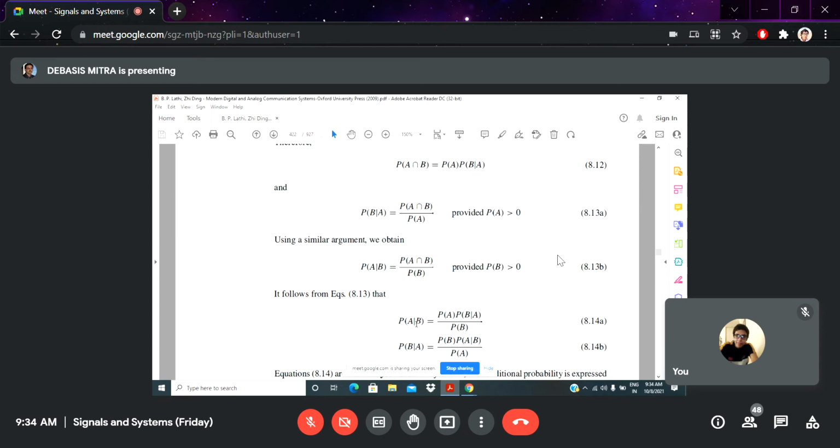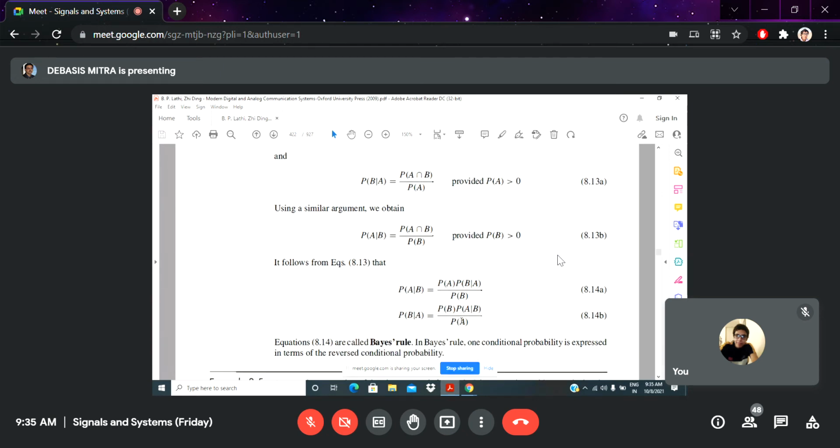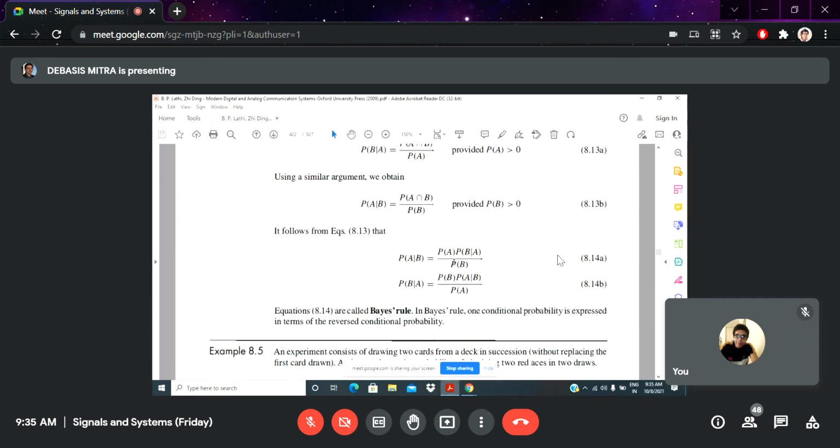That means the conditional probability of A with respect to B, because now you are writing this definition here. So the intersect probability, from equation 13b, you can put as the probability of AB into the probability of B. You got it, everybody? Yes, sir, got it. So this is a well-known definition of conditional probability of two events.